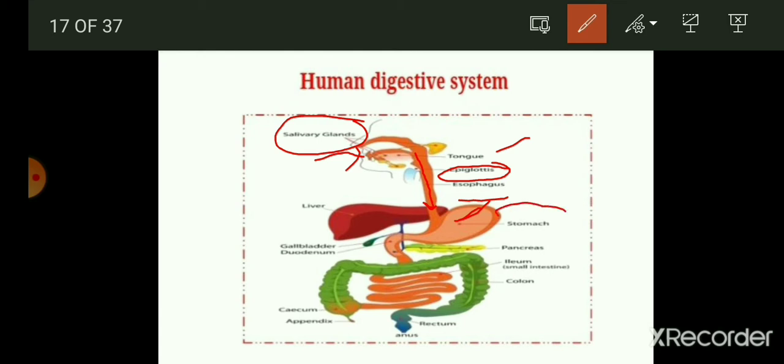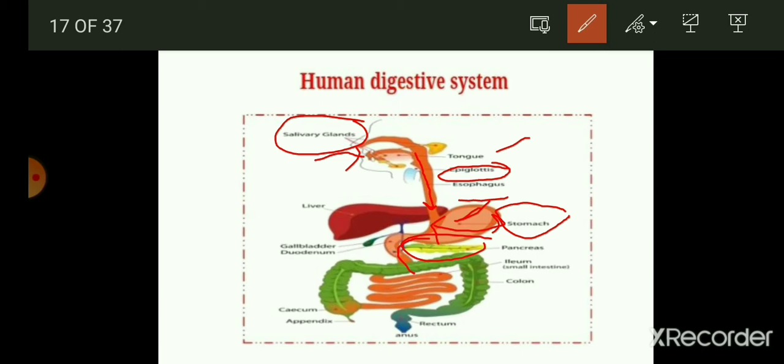This structure, you can see, is the stomach, and it is the widest part of the digestive system. Thereafter, there is the U-shaped duodenum. This U-shaped structure after the stomach and till the small intestine is known as the duodenum region, and here you can see there is a leaf-like structure that is known as the pancreas. The pancreas secretes enzymes which are very essential for the digestion process.